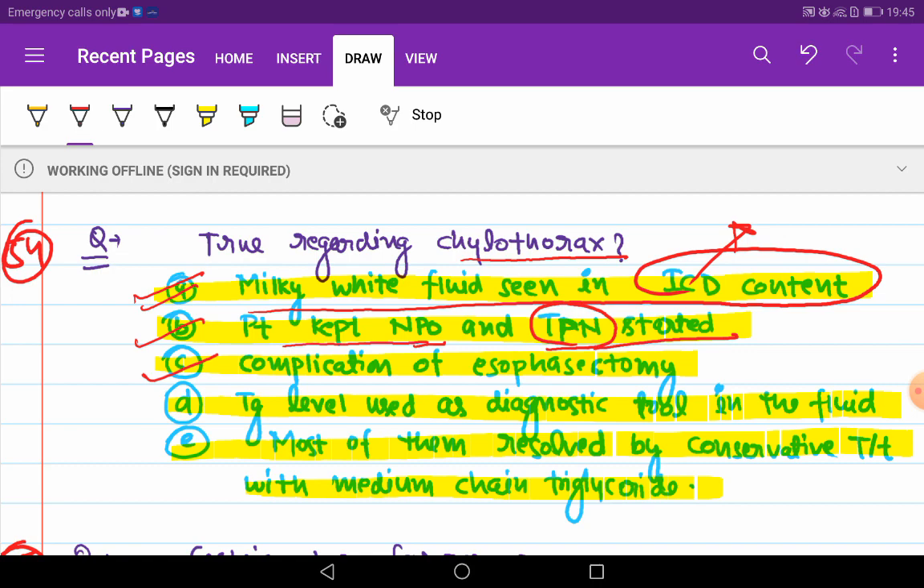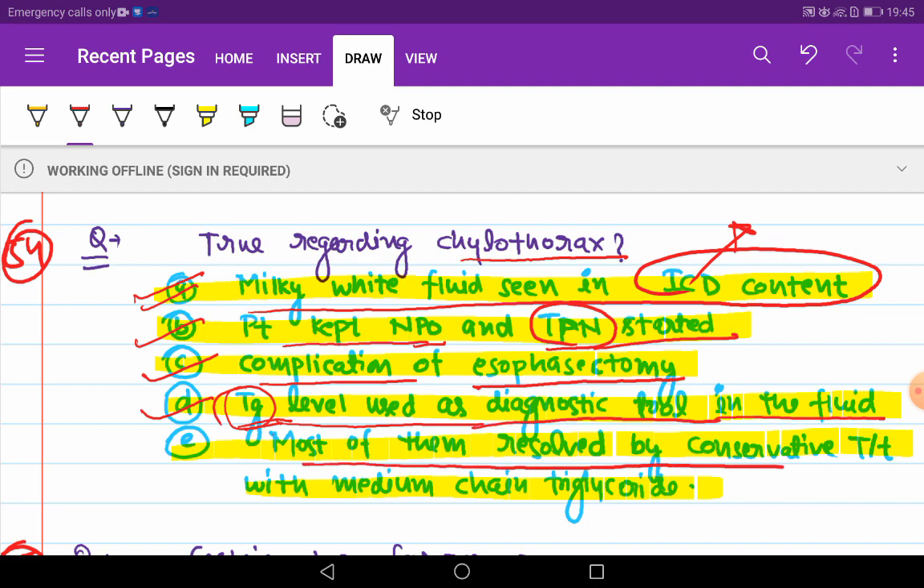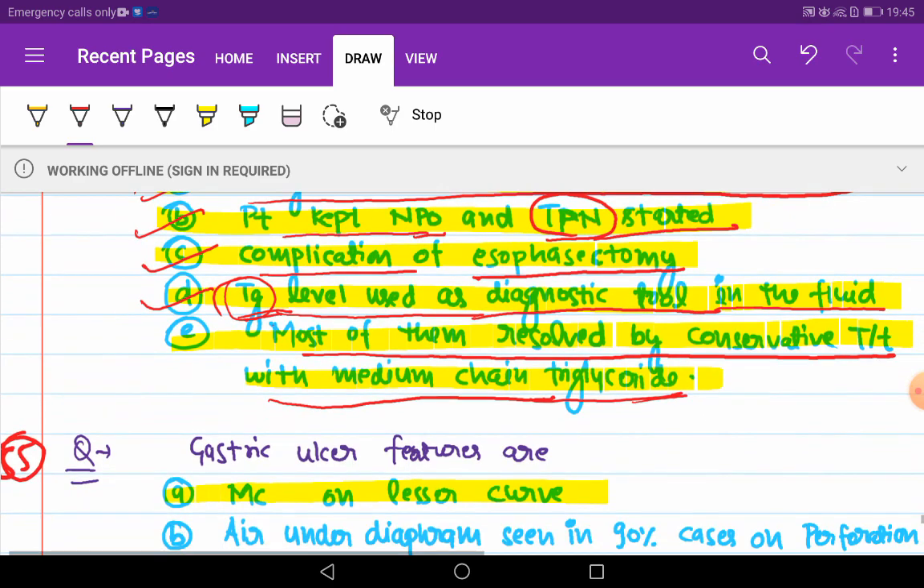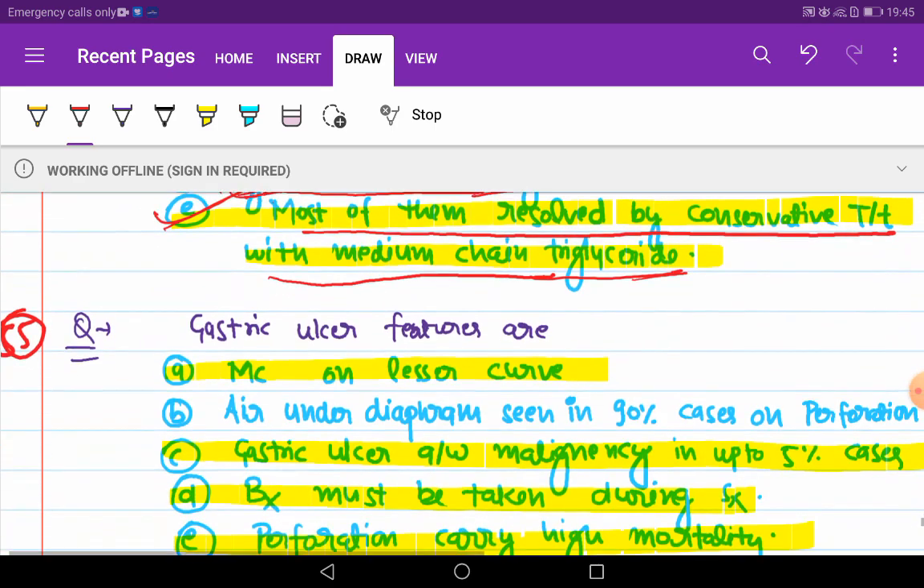Next, chylothorax is a complication of esophagectomy. Triglyceride level is used as a diagnostic tool in the fluid. Most of them resolve by conservative treatment with medium chain triglyceride. So these all are correct about chylothorax.